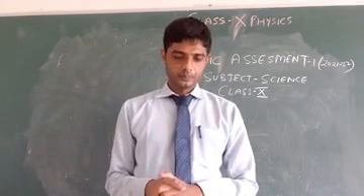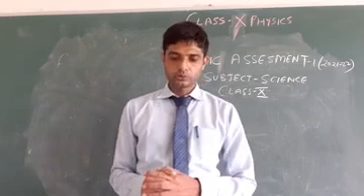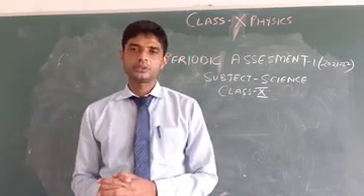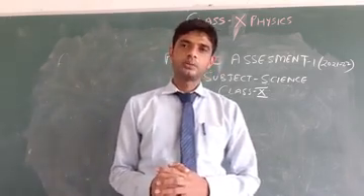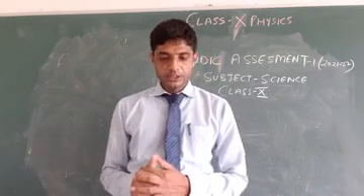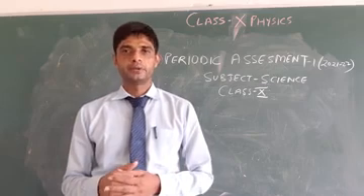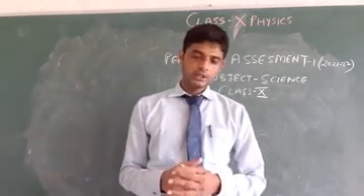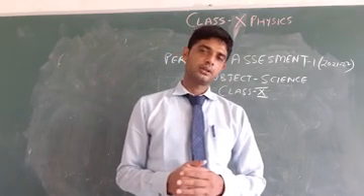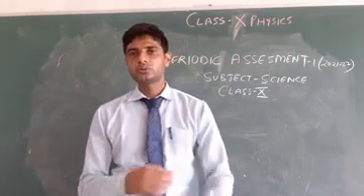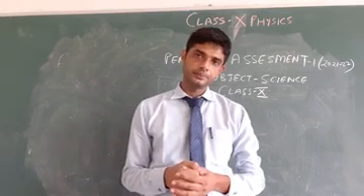Question number 6: what type of mirror is required for obtaining a virtual image of the same size as the object? Question number 7: what is meant by the term reflection? It means you have to define reflection. Question number 8: distinguish between regular and diffuse reflection. It means you have to write the difference between regular and diffuse reflection.